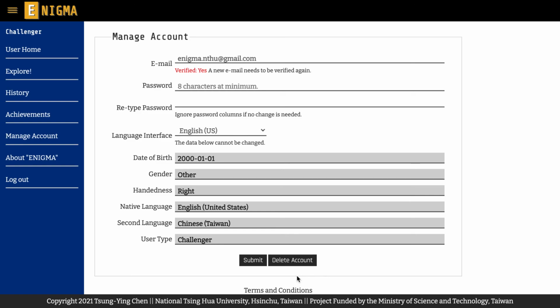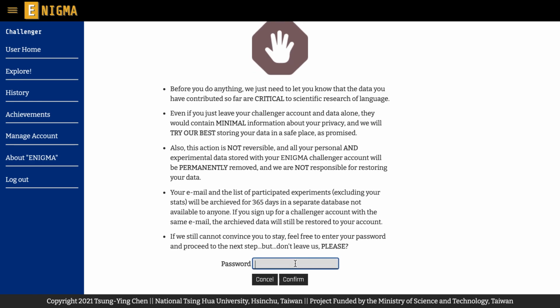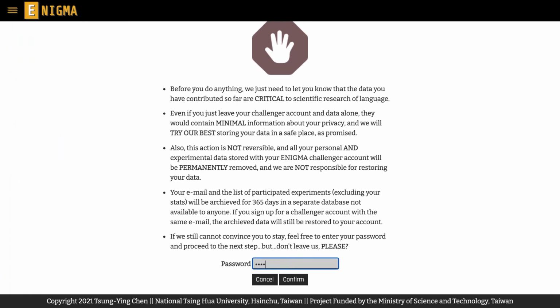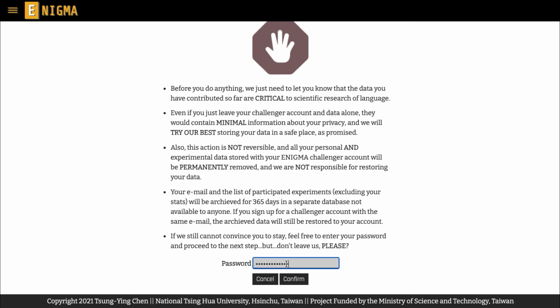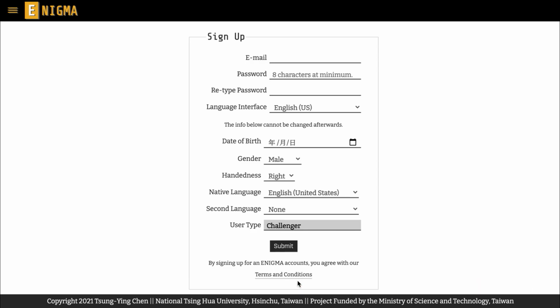On the other hand, if you eventually decided to delete your account and leave Enigma forever, you could do it in this page as well. After clicking the Delete button, you will be asked to enter your password and complete the action. However, please note that once you have deleted your account, all of your information, including your challenge data and valuable shining achievements, will be removed from the Enigma server. So we do hope that you can think twice before erasing all your records from Enigma, and we ensure that your information and online privacy will be carefully protected.